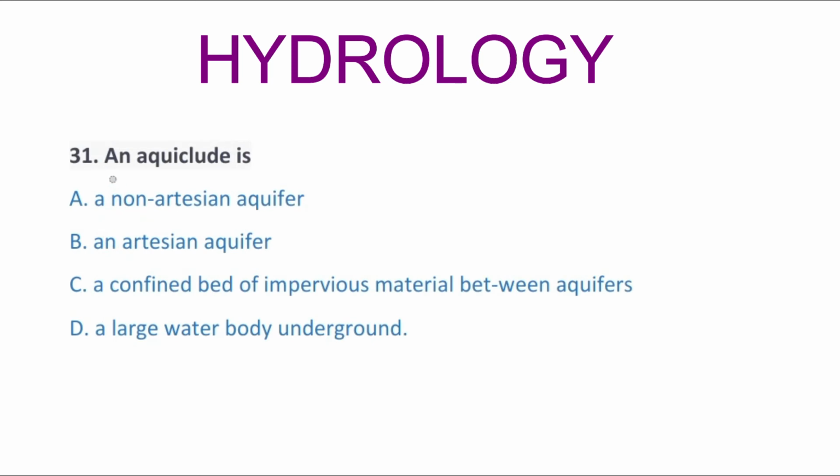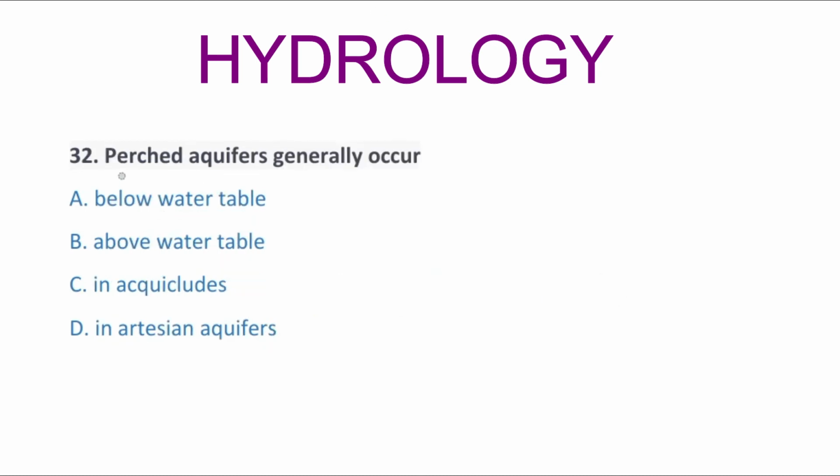So next question, an aquiclude is option A a non-artesian aquifer, option B an artesian aquifer, option C a confined bed of impervious material between aquifers, option D a large water body underground. So the correct answer is option C, a confined bed of impervious material between aquifers. So next question, perched aquifers generally occur option A below the water table, option B above the water table, option C in aquicludes, option D in artesian aquifers. So the correct answer is option B, above the water table.